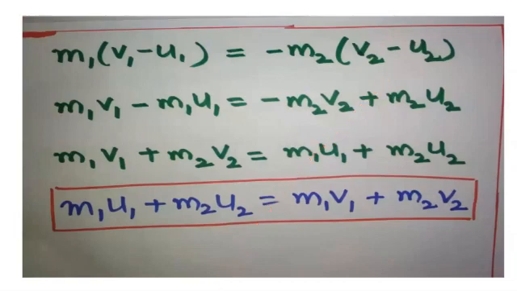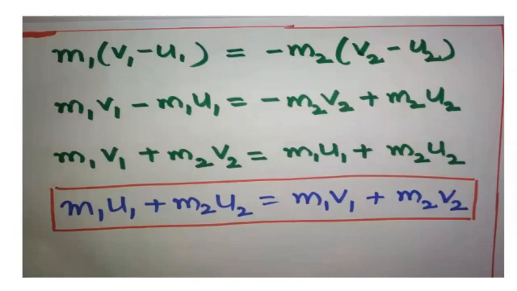Now, from that, if you remove the bracket, how can you write it? M1 into V1, minus sign, M1 U1. After the minus sign, M1 has to be multiplied with both factors. This is equal to, again with the minus sign, M2 multiplied with the other two factors in the bracket.